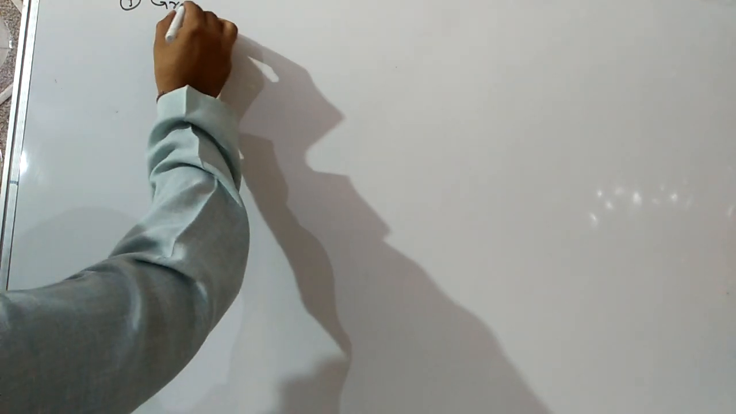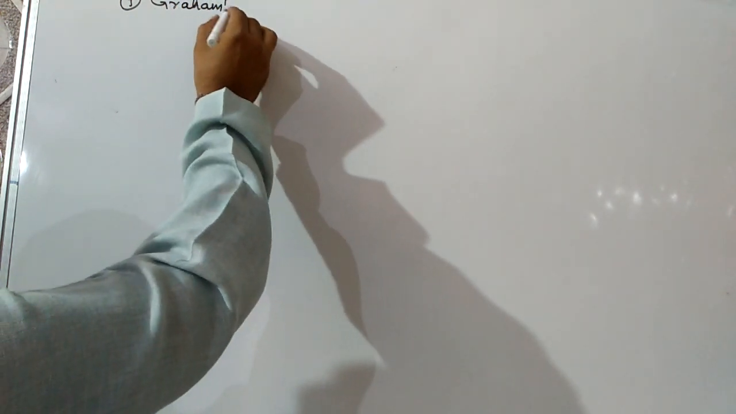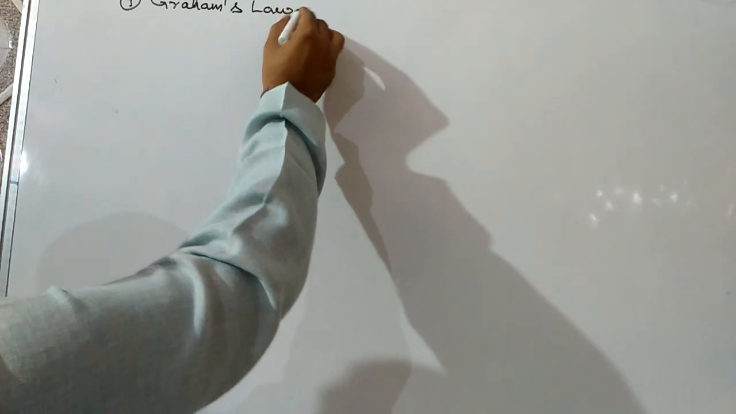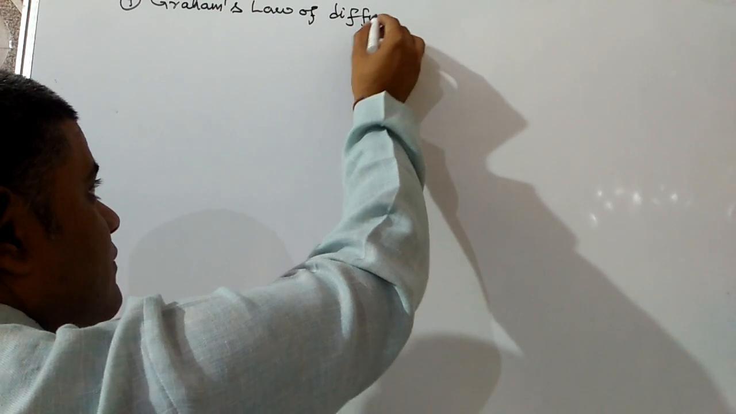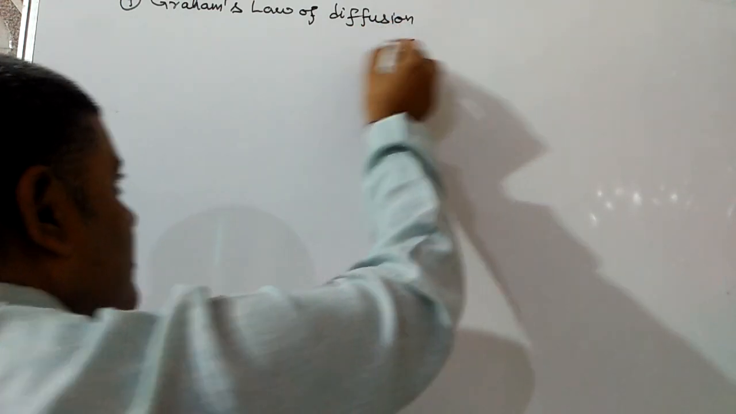So, after discussing the ideal gas equation, the relationship between temperature and kinetic energy, and the relationship between density and pressure, today we are going to start two new laws. The first law of the gaseous state is Graham's law of diffusion. We have discussed it in the first chapter itself during determination of molecular mass of substances.